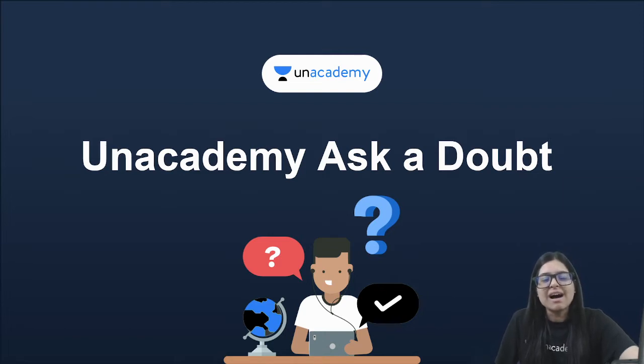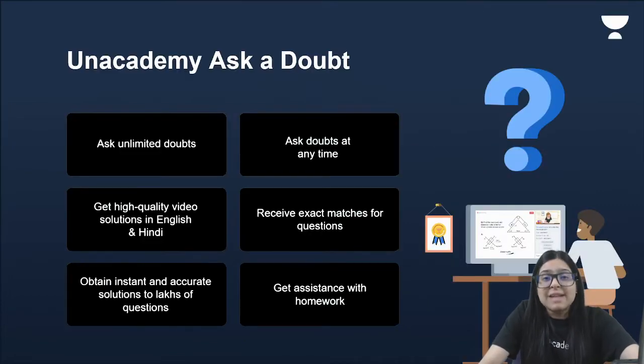Unacademy Ask a Doubt is an amazing feature available on the Unacademy Learning app. If you don't have this app, download it from the Play Store. If you have it, I suggest you update it so that you can use the updated feature of Unacademy Ask a Doubt. You can ask doubts and get the solutions in the form of a video. The best thing about this feature is that you can ask unlimited doubts, at any time, even in the middle of the night.